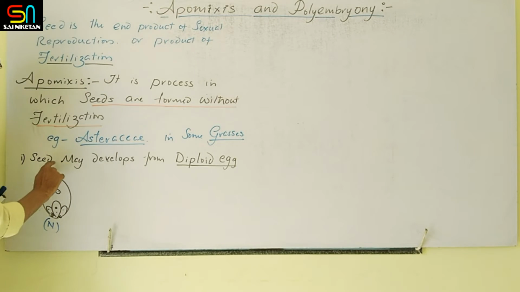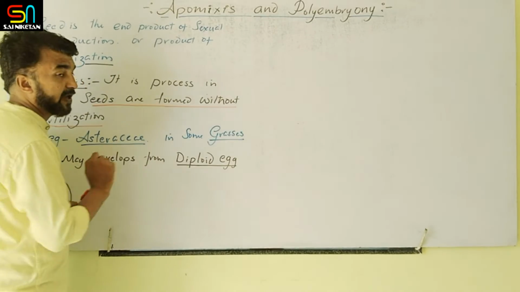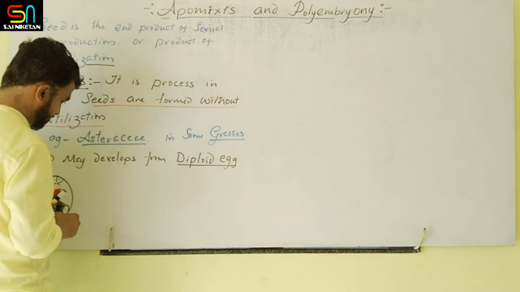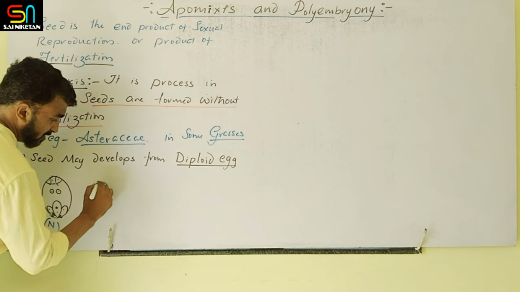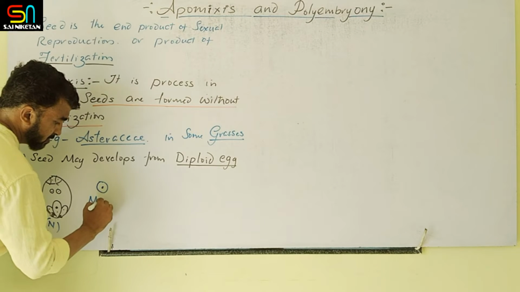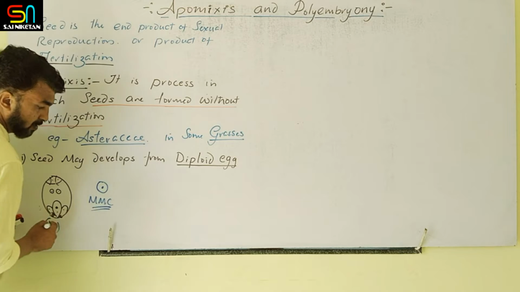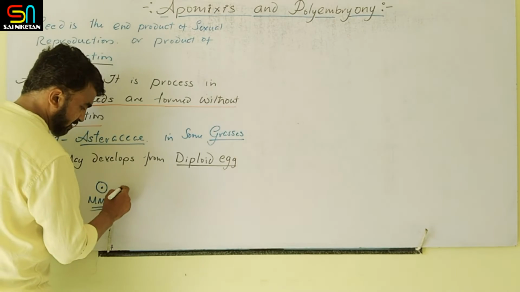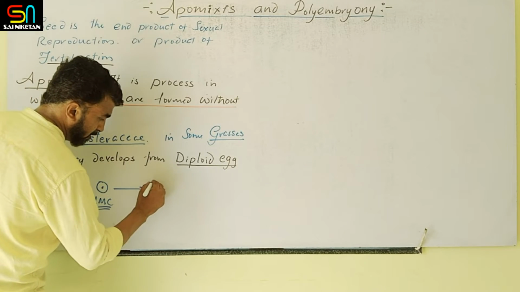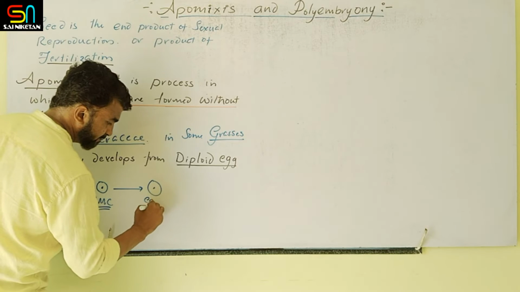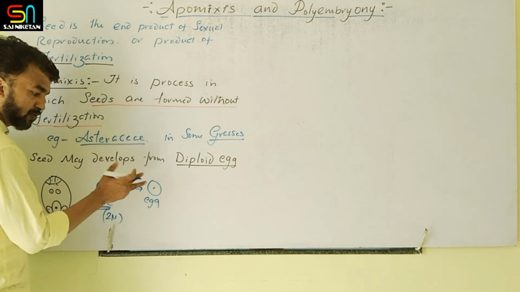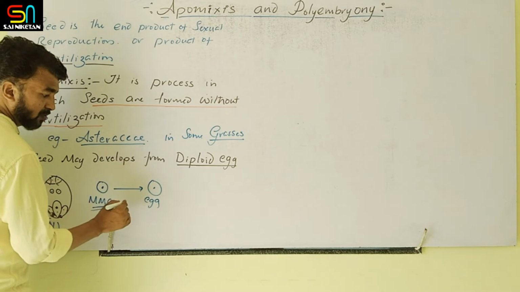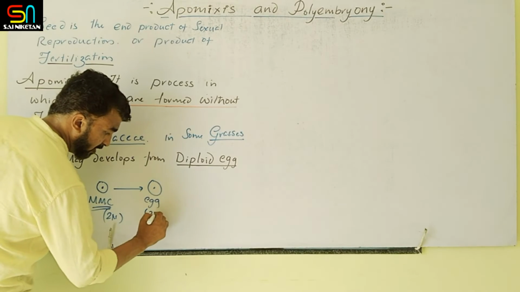But what they told is that the seeds may develop from a diploid egg. Diploid egg means this embryo sac formation will not take place. The megaspore mother cell will not undergo meiosis and it develops into the egg. This megaspore mother cell is diploid, so if meiosis is missing, it turns into a diploid egg.